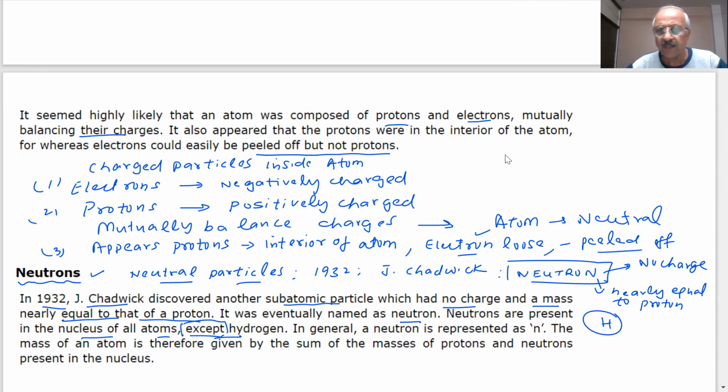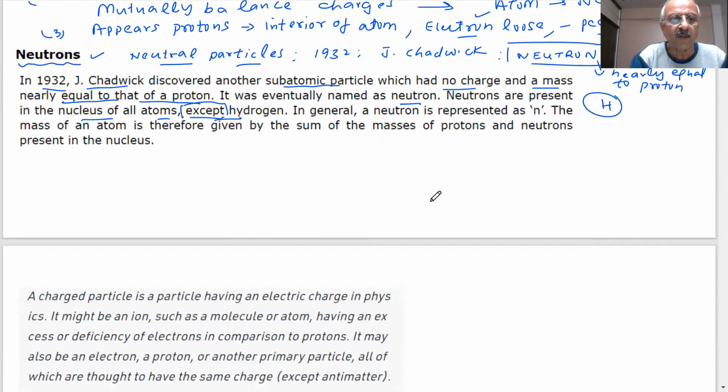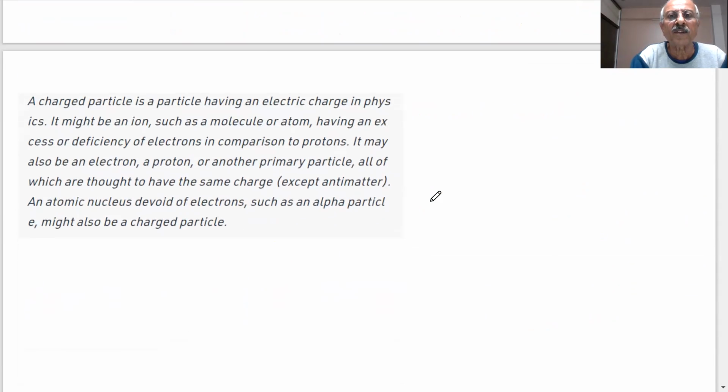So students, in our story, by now we are saying the atom has got three subatomic particles. What are the three subatomic particles which we have discovered, students? Tell me. Electron, proton, and neutron. Okay, electron is there, proton is there, and neutron is there.